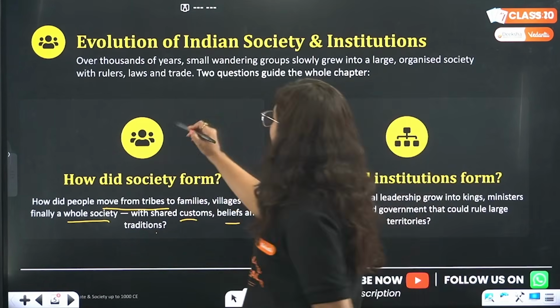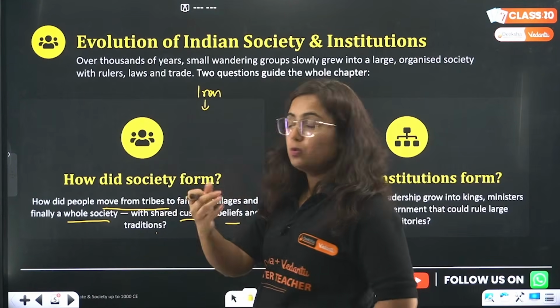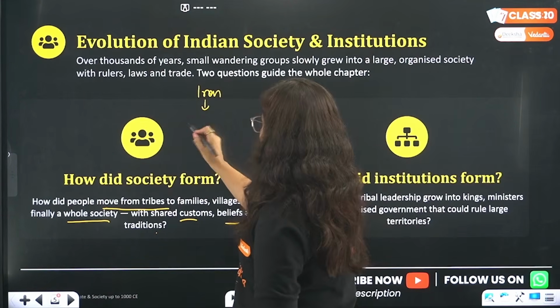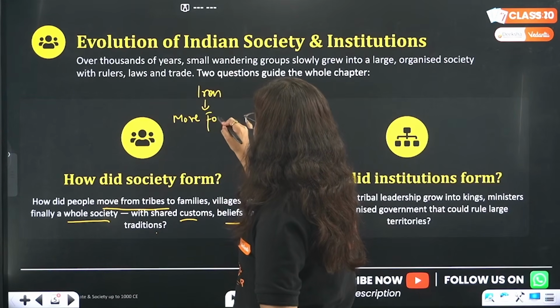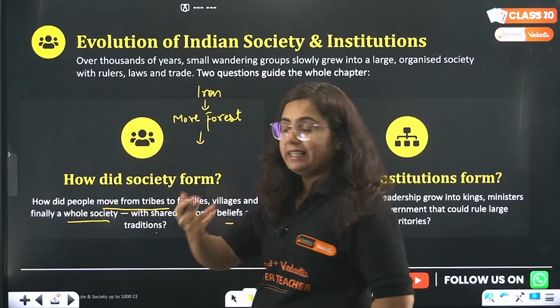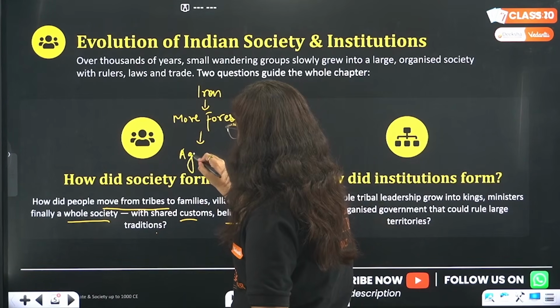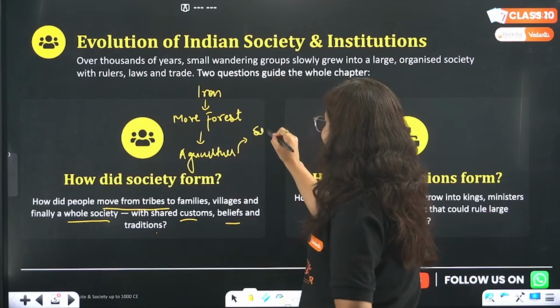When iron came into daily use in the life of humans, forest was cut more easily. In this cleared land, agriculture was done. People started settling there.